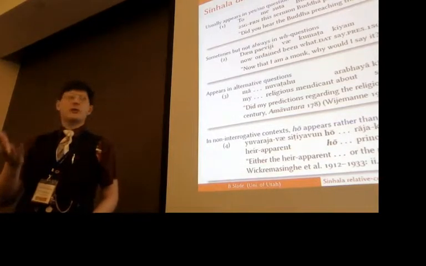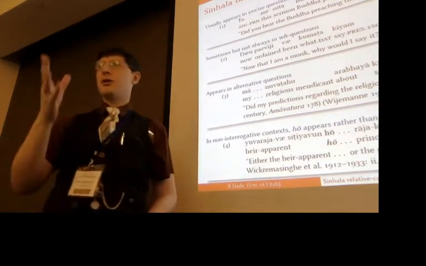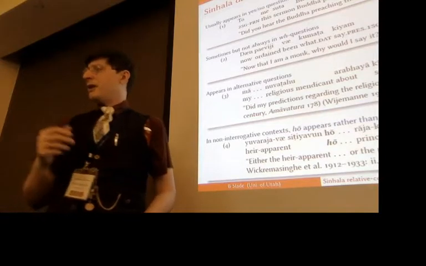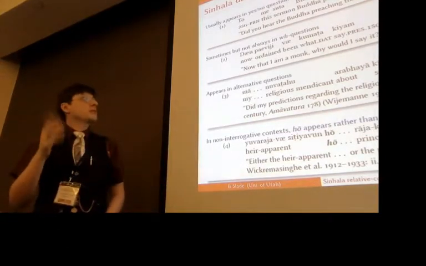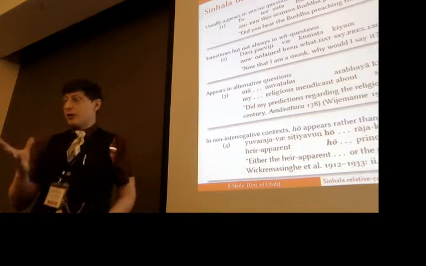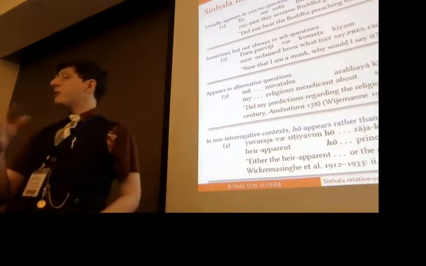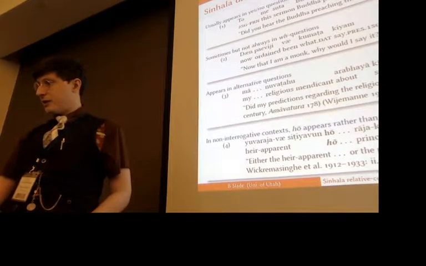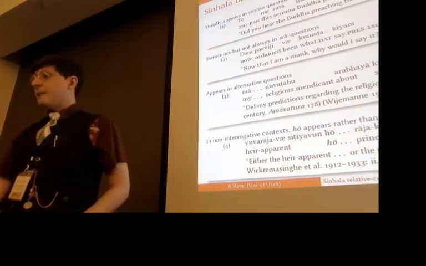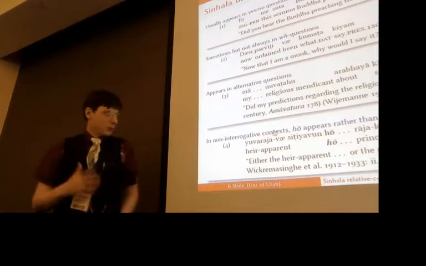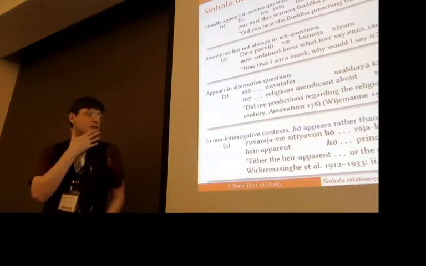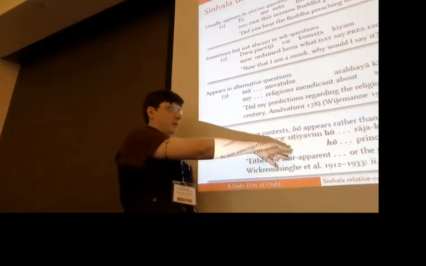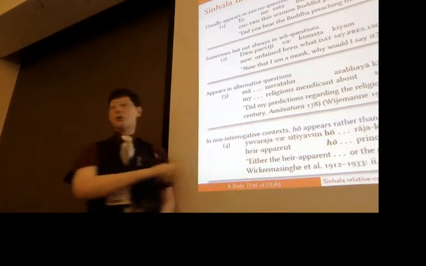So in classical Sinhala, which is essentially from around the 12th to 15th centuries, we find this element da, which is one of these kappa particles. Usually in yes-no questions we have this, frequently, but not always, in WH questions. We seem to always get it in alternative questions. And in non-question contexts, where we get disjunctions which are not interrogative, instead of da, we get this other alternative kappa particle ho.